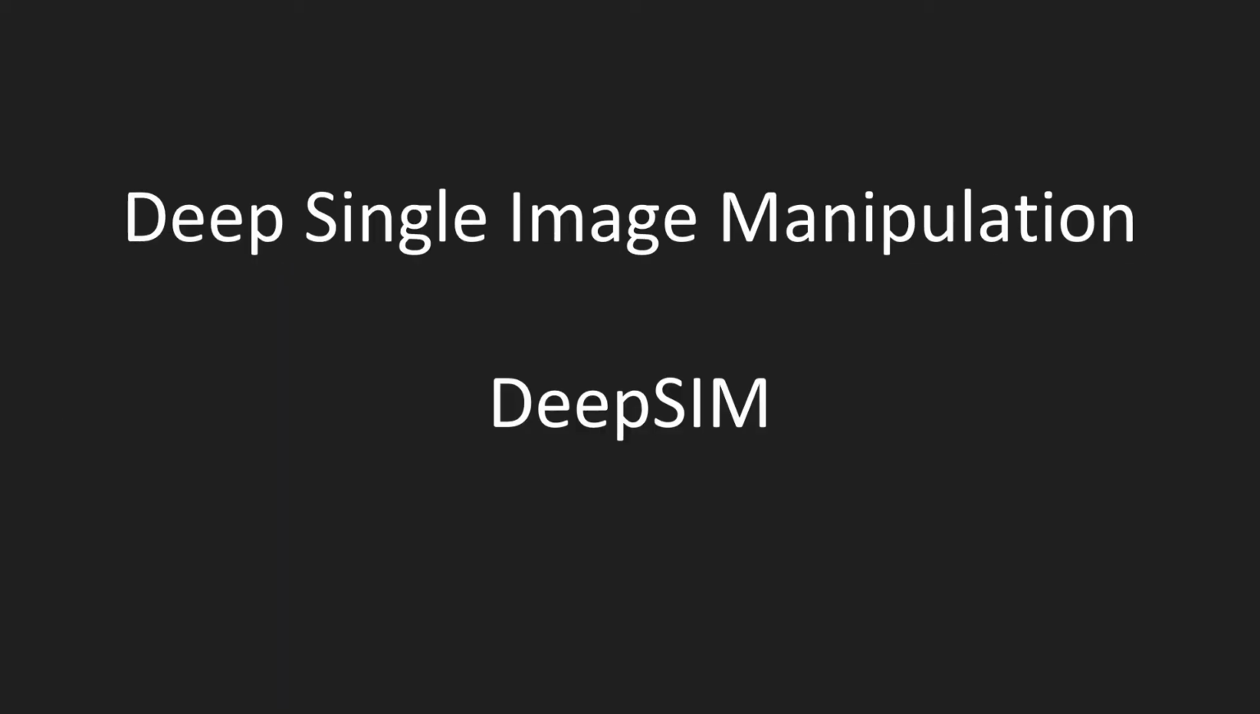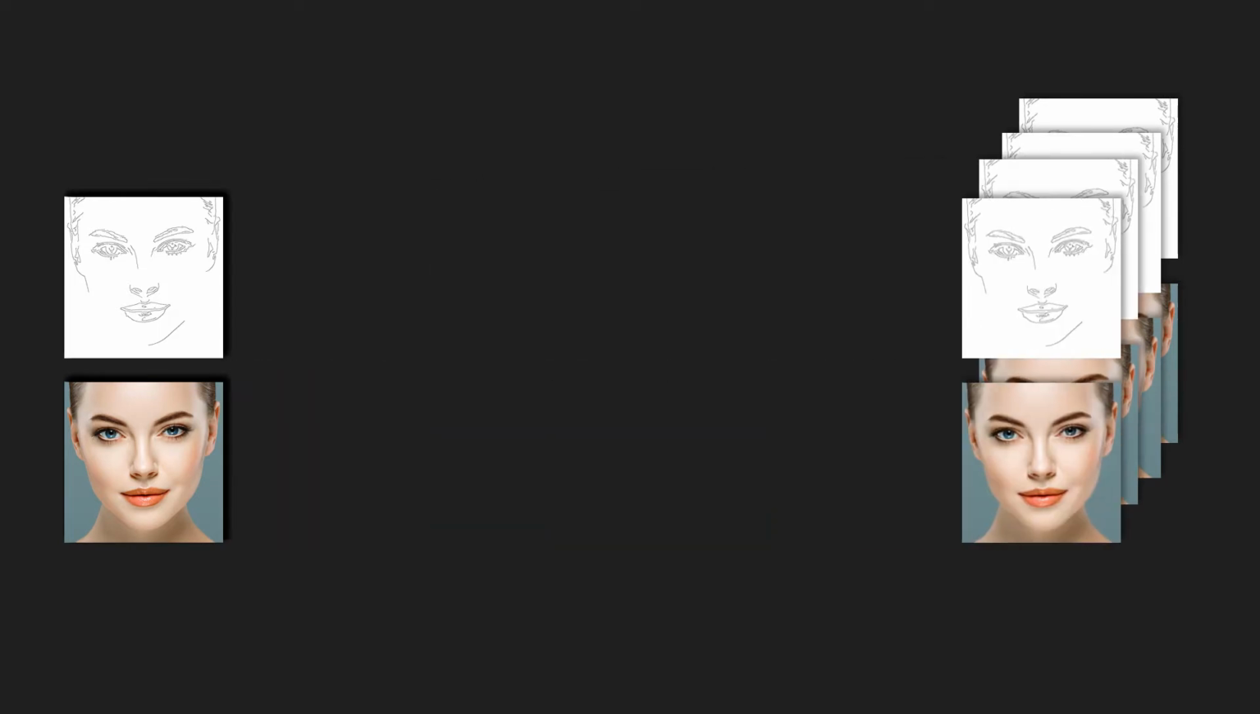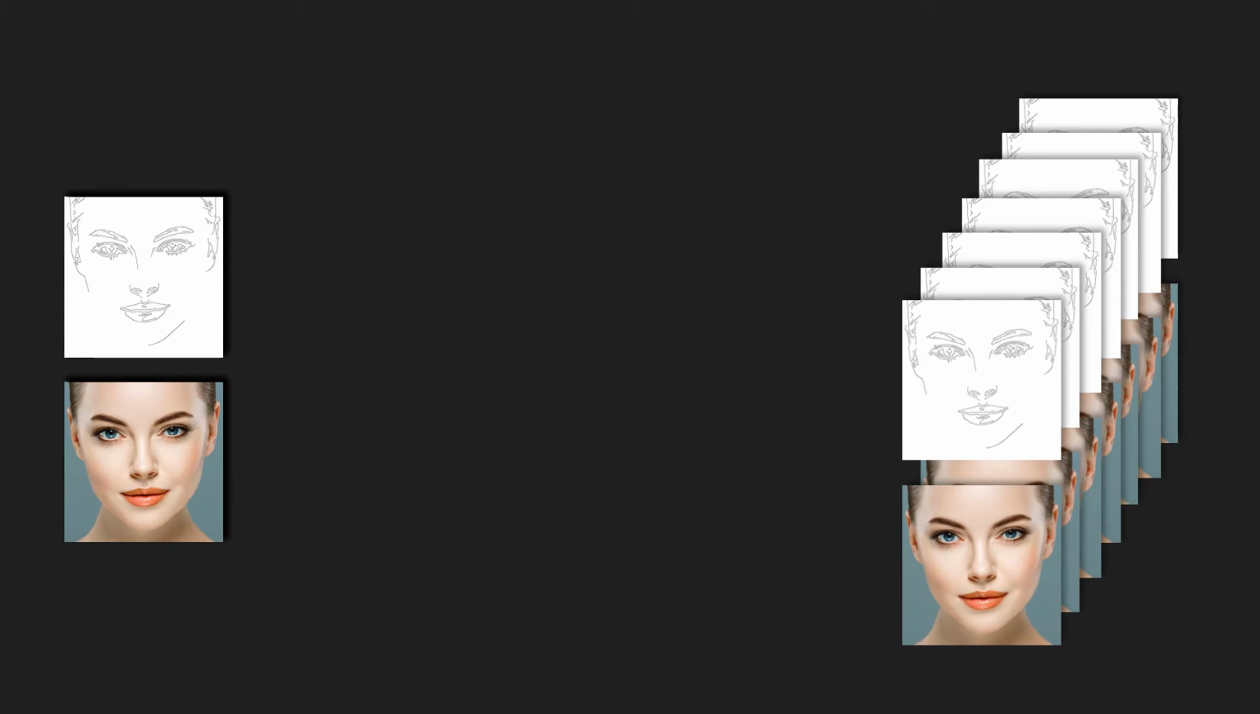In order to overcome the issues we mentioned, we propose a new approach which we name Deep Single Image Manipulation, or DeepSim. Our method learns a mapping network based on just a single pair of primitive and original images. We expand the single image pair into a large paired training dataset. We then train a primitive-to-image mapping network on the expanded dataset.